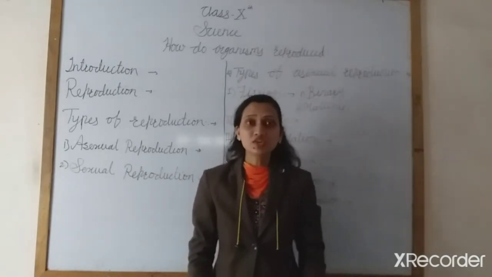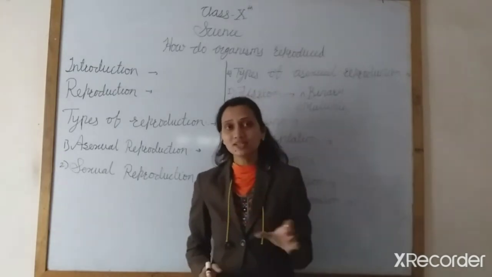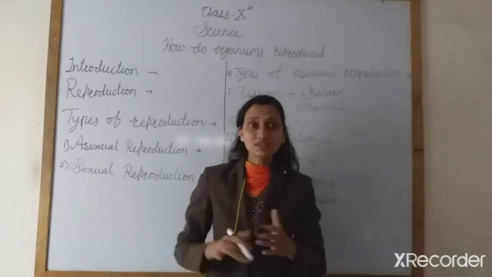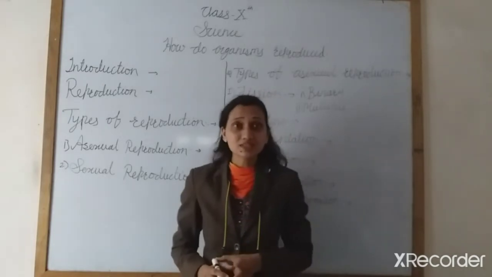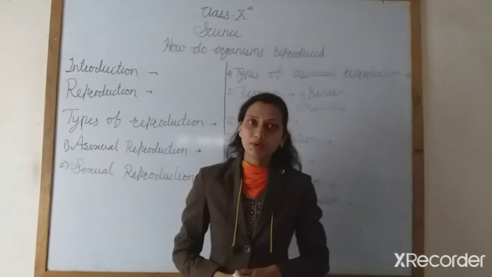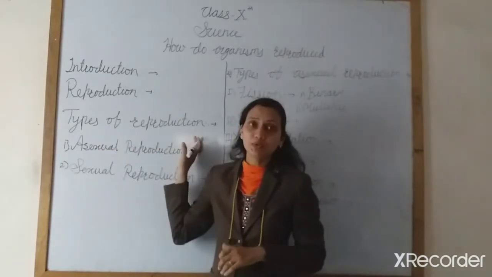In the last session we learned about reproduction. Reproduction is one of the characteristics of all living things. Every living organism can reproduce another living thing like itself of the same species, and we also learned about why there is a need for reproduction. So today we are learning about the different types of reproduction.